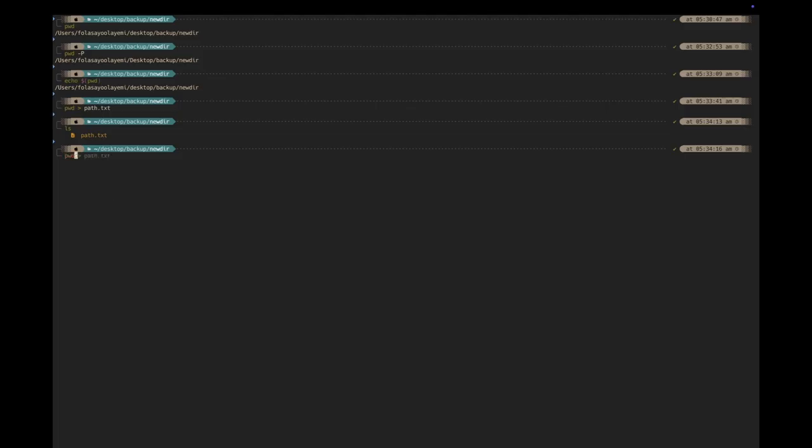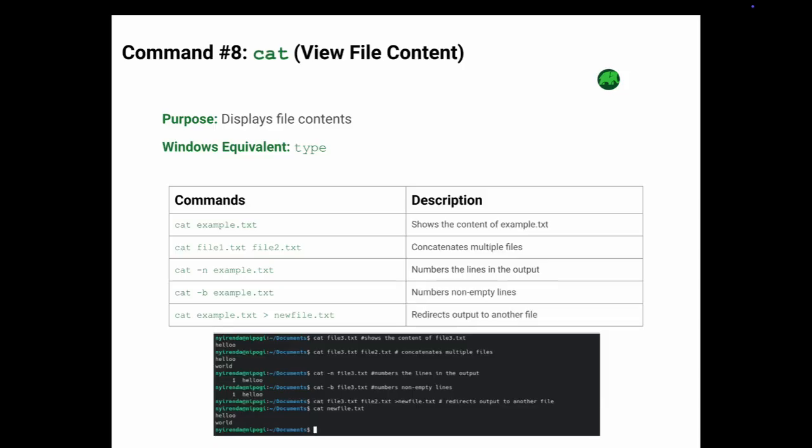So now let's do that by running the following command. So let's say yes, save the current path again to path.txt and print it to the terminal. You see, we successfully printed what we saved in a path text file. As displayed on the screen, you can see some of these commands and their description.